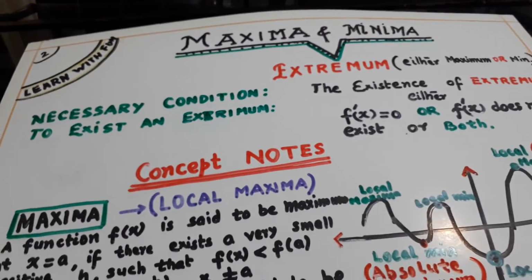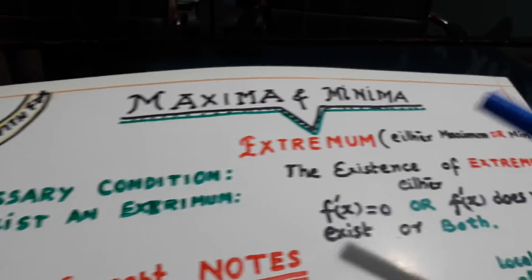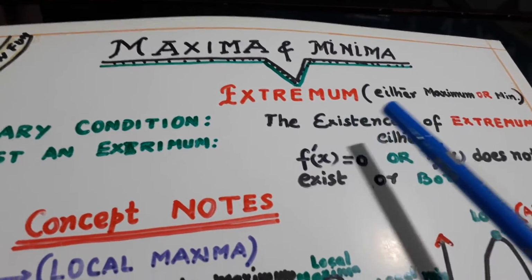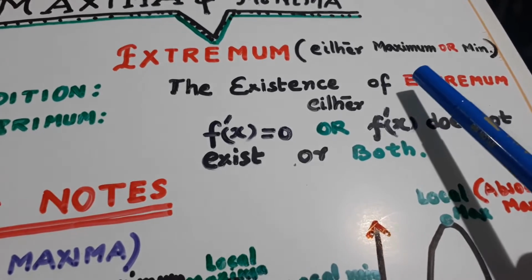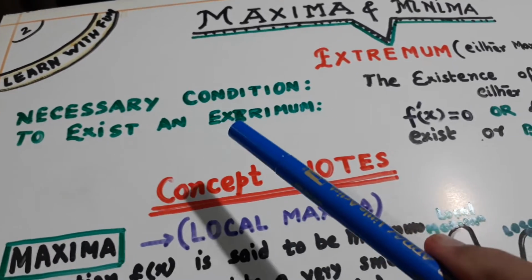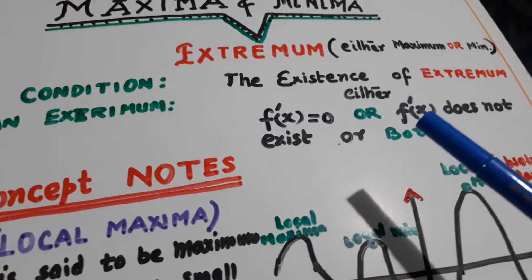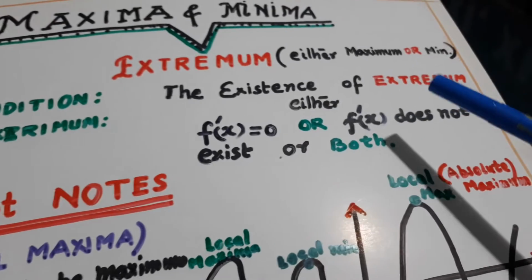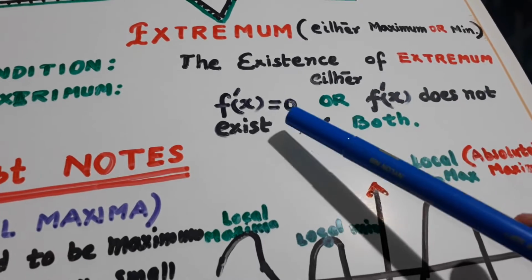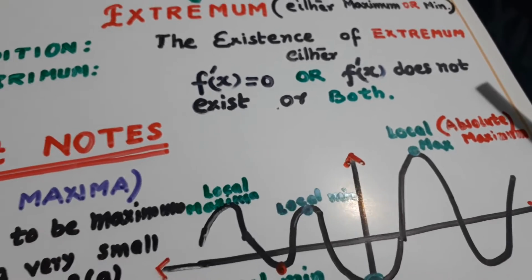Look here. This maxima and minima is also known as extremum. So extremum means either maximum or minimum. Necessary condition to exist an extremum: the existence of an extremum occurs when f dash x is 0 or f dash x does not exist, or both.